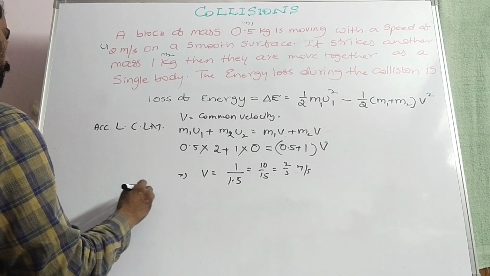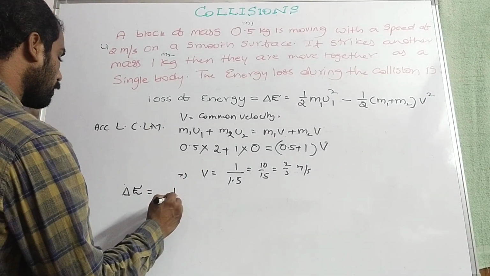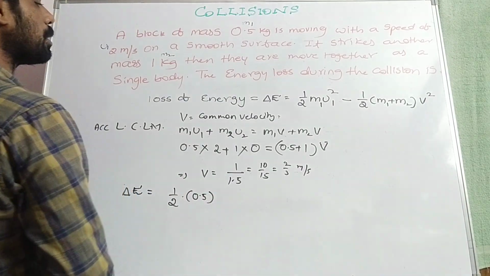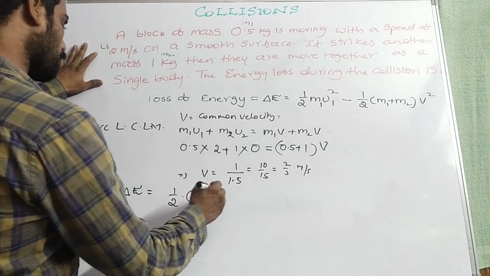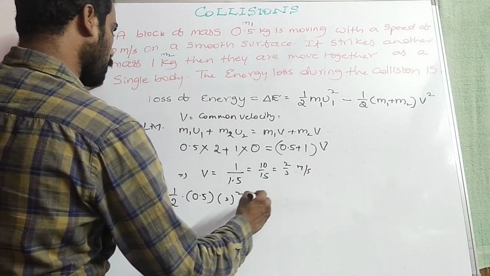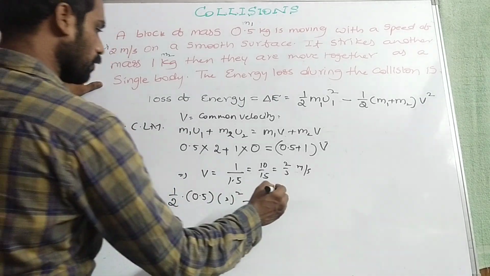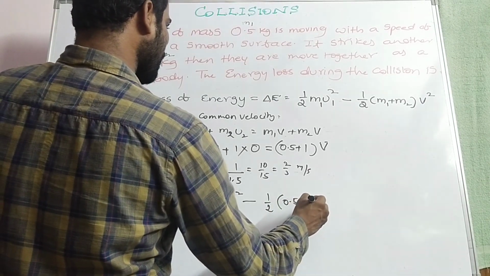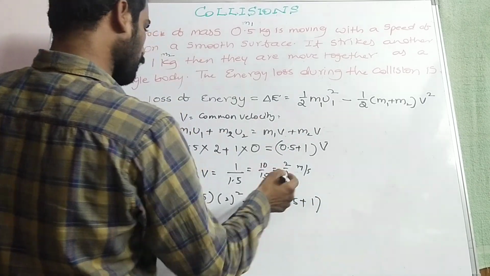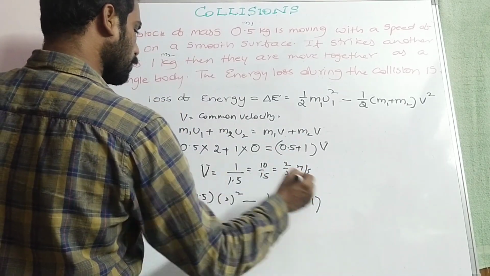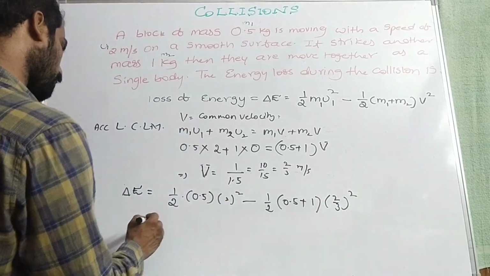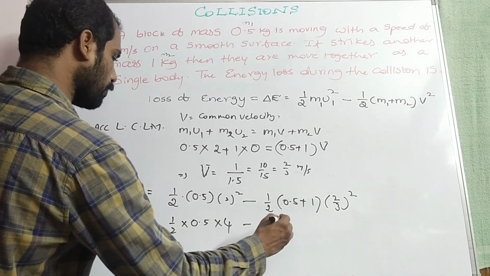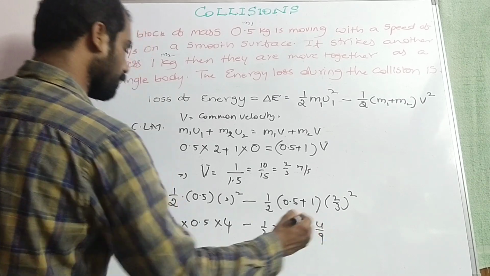Delta E is equal to half into m1, 0.5, into u1 squared, 2 squared, minus half into (0.5 plus 1) into v squared, and we got v is equal to 2 by 3, so (2 by 3) squared. That equals half into 0.5 into 4 minus half into 1.5 into 4 by 9.